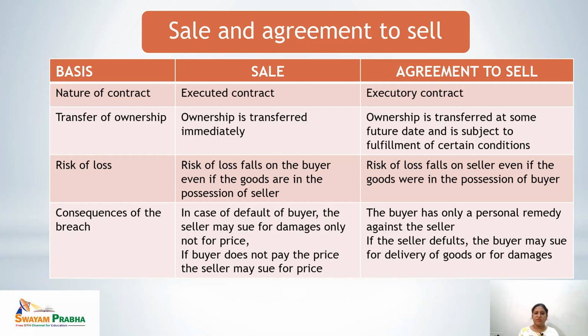Third is risk of loss. In case of sale, risk of loss falls on the buyer, even if the goods are under the possession of the seller. Reason being, in the sale, ownership is being transferred. The possession of goods doesn't matter. The goods are with the buyer or the goods are with the seller, the possession does not matter. Because the risk is with the owner of the goods, and in the case of sale, the possession of the goods may or may not be with the buyer, but the ownership of the goods is with the buyer. So the risk of loss would be immediately transferred to the buyer.